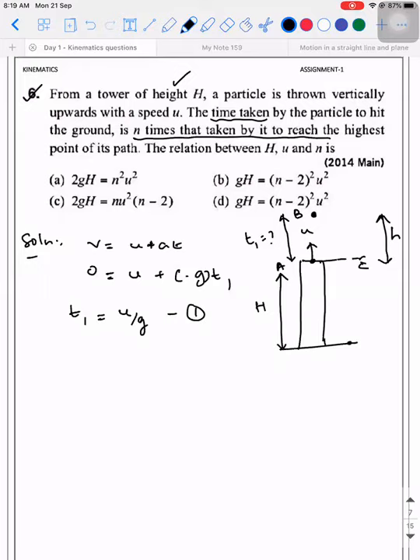And please make a note of this point, okay? Whenever there is an object which is traveling vertically, traveling under the influence of gravity, if there are no resistive forces acting on the system, then the velocity with which the object is thrown will be the same velocity with which the object will reach back the surface.